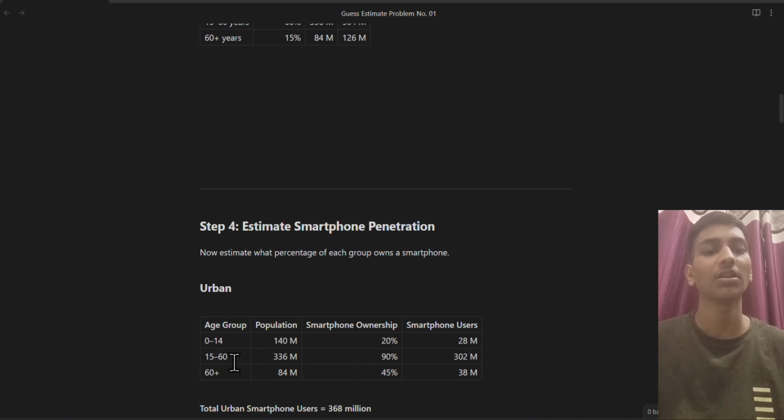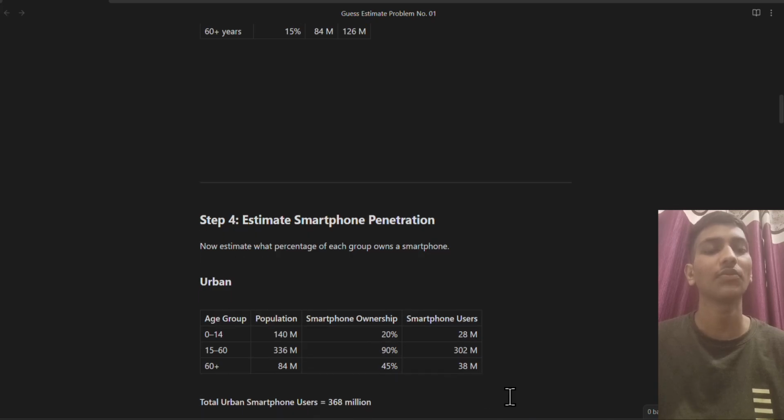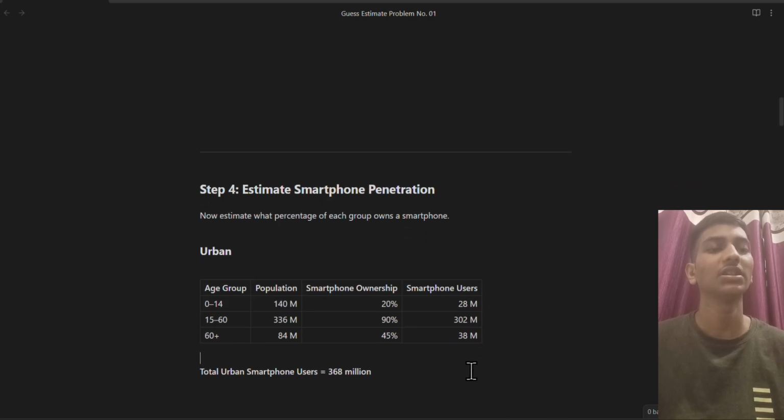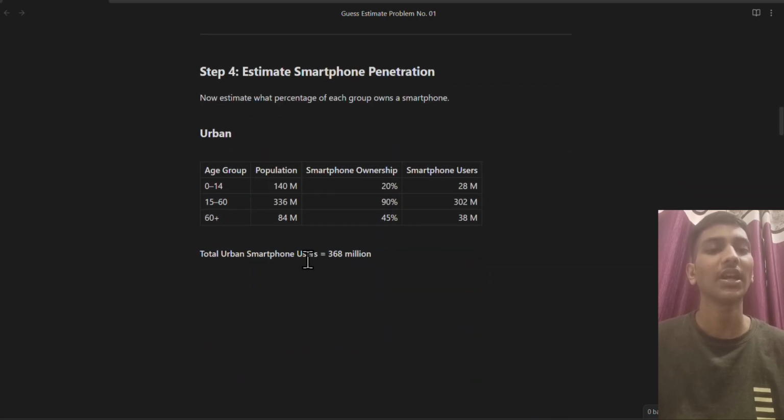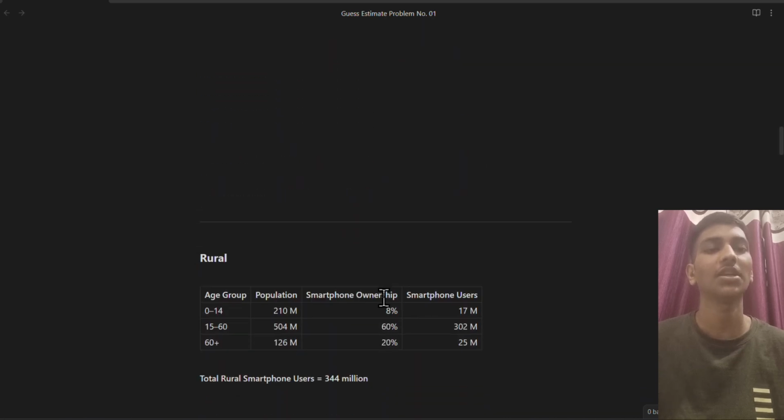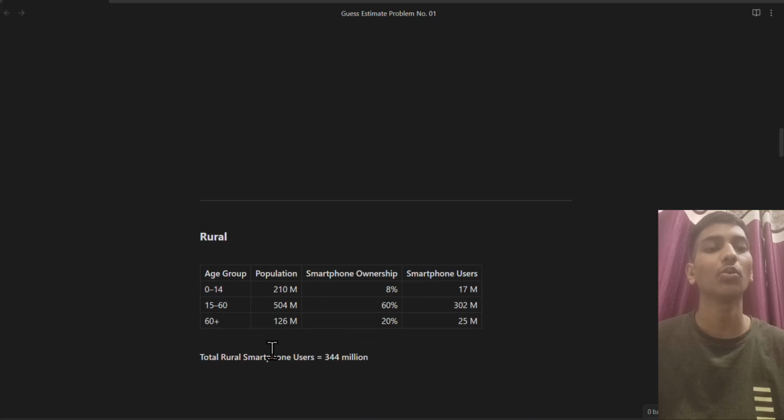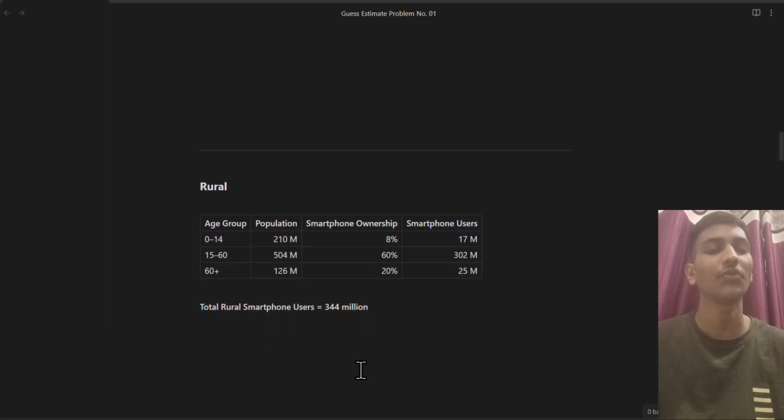Similarly, for the 15 to 60 group, most people have phones, so we are considering 90% smartphone ownership. For the 60 plus age group, we will consider 45% smartphone ownership. If we add these, the total urban smartphone users are 368 million. Similarly, we can calculate for the rural area, which is 344 million.